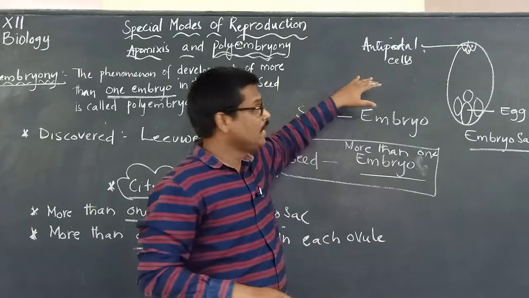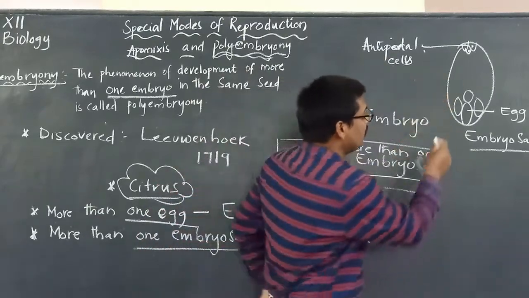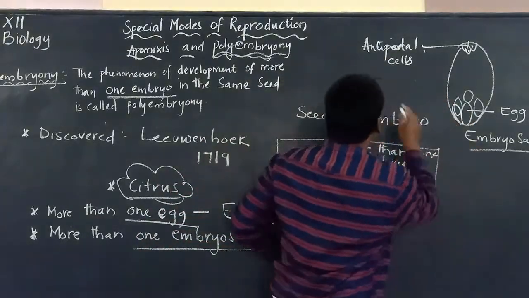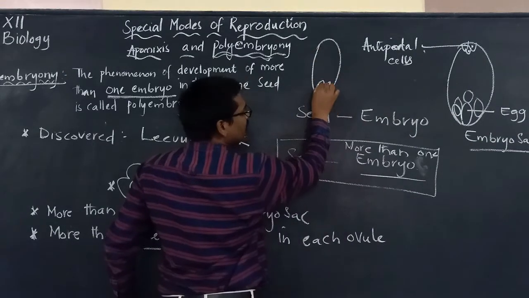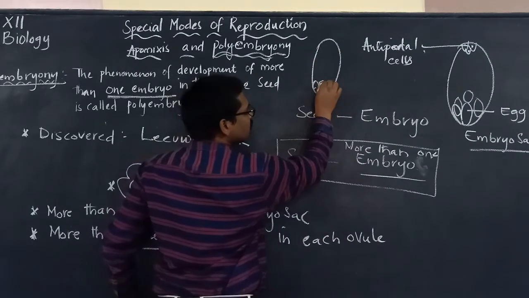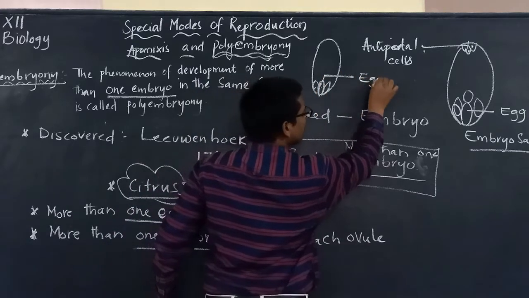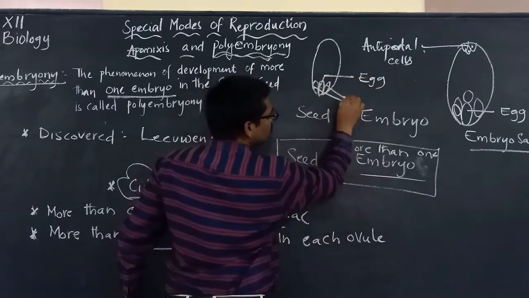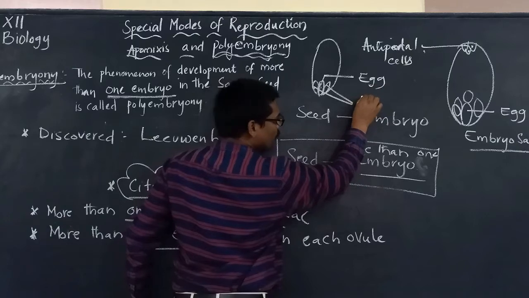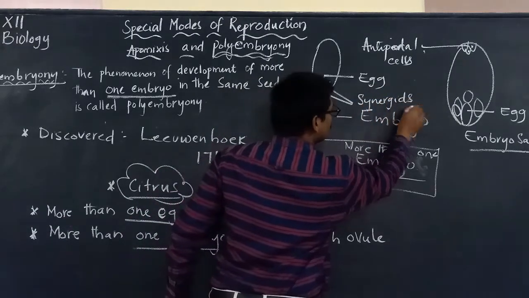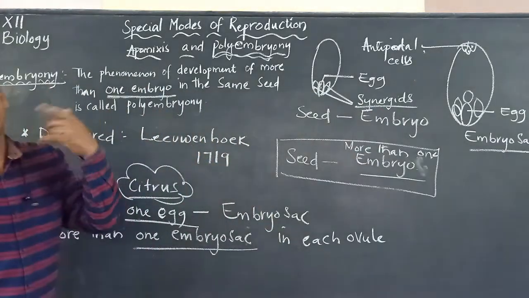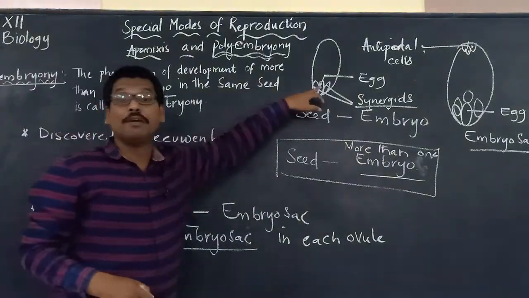Not only these, we know that in the embryo sac, at the base, suppose this is the embryo sac and this is the egg. Adjacent to the egg, on either side of the egg, there are what? Synergids. So even the synergids can also develop into embryos.